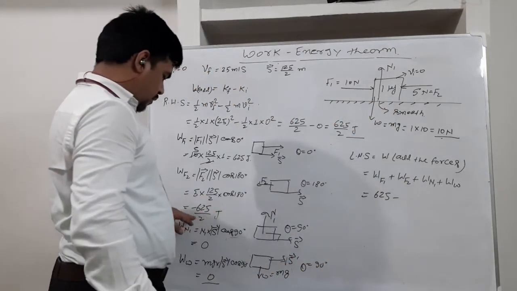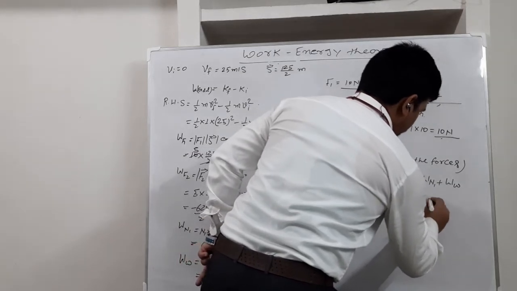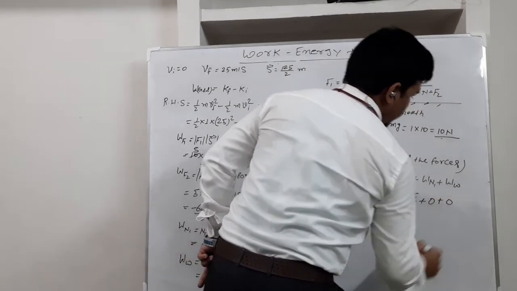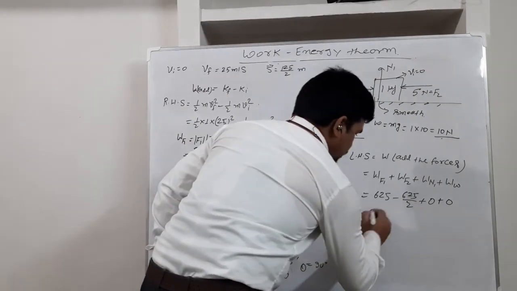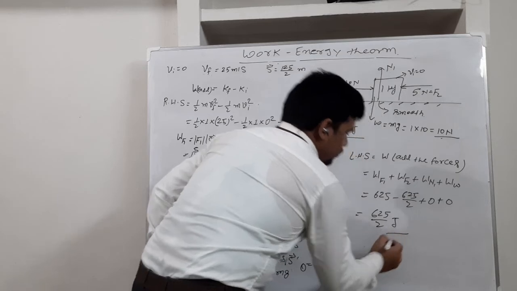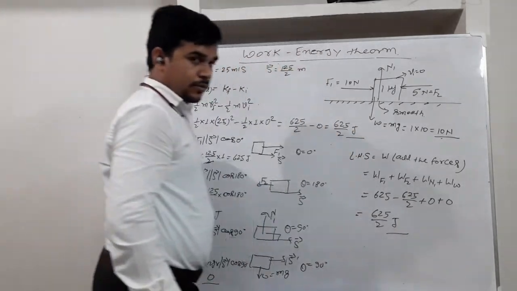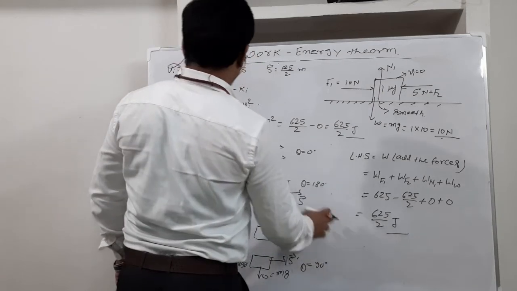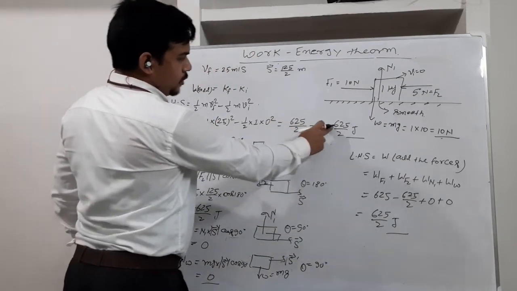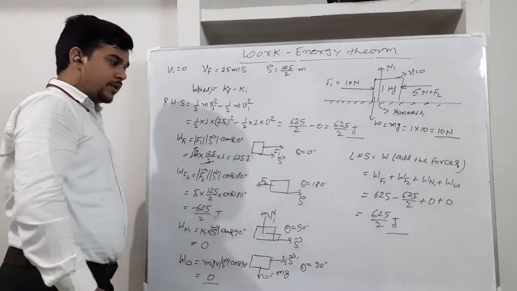Work done by F2 we got is minus 625 by 2. Plus work done by normal is 0, and work done by weight force is also 0. So you can see we are getting 625 by 2 joules. So the RHS we got is 625 by 2, and the LHS also we got 625 by 2.